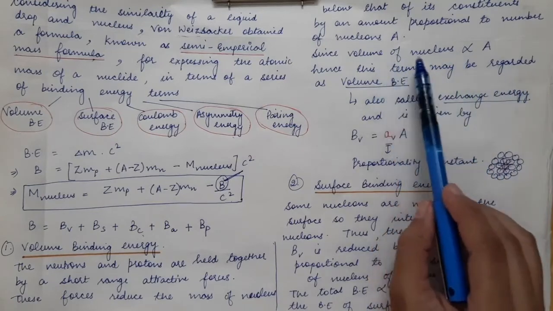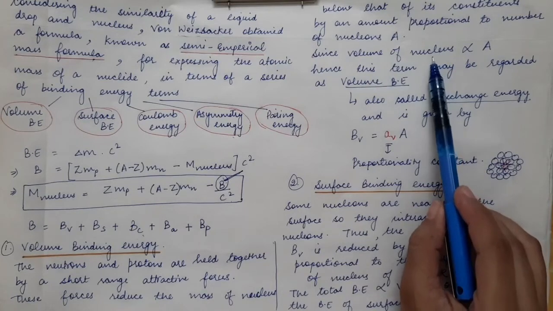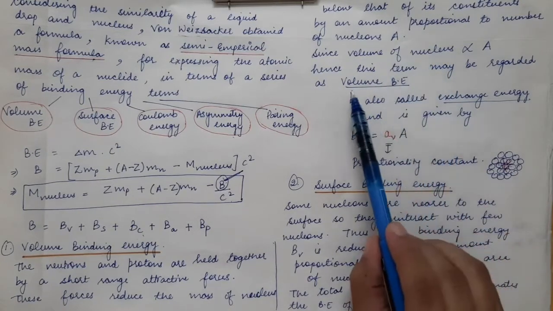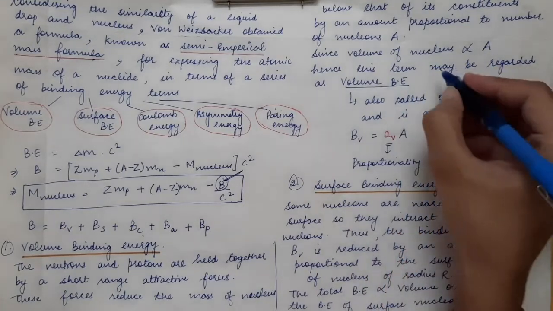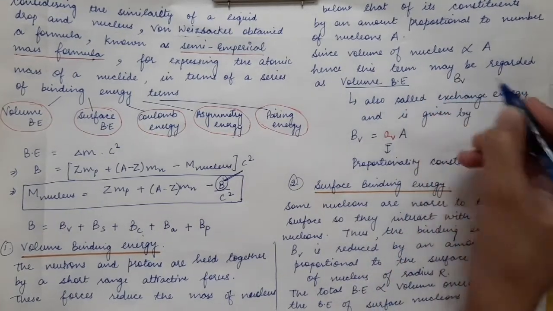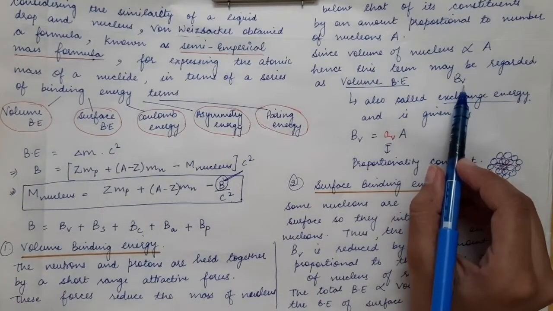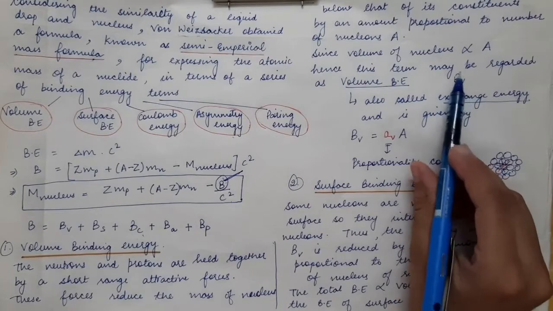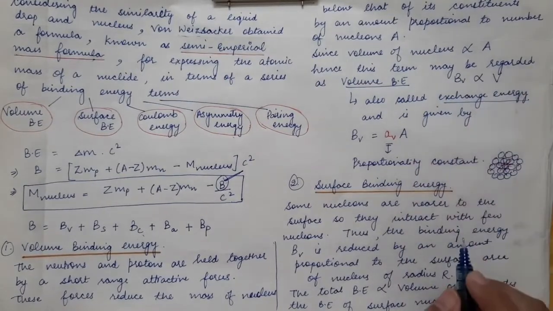So the volume of the nucleus contributes to the binding energy of the nucleus, and that binding energy is termed as volume binding energy. Now BV, represented by capital B with subscript capital V, represents the volume binding energy. This is proportional to the volume of the nucleus.